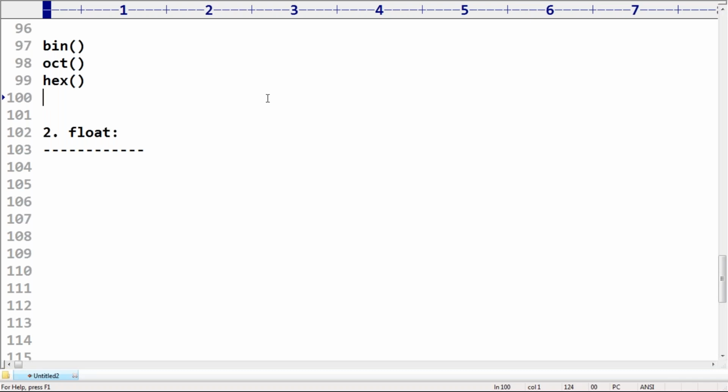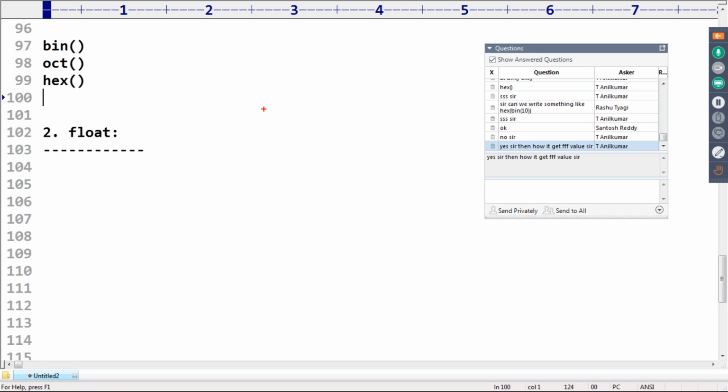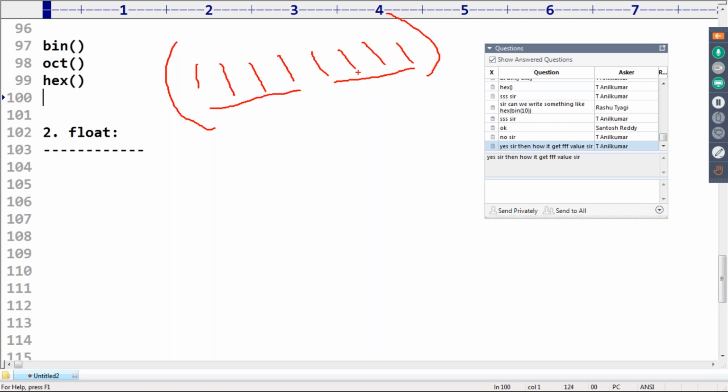Here, there is one small shortcut in mathematics that I want to tell. Just observe: 1 1 1 1 1 1 1 1 is there. This is the binary and I want to convert it into hexadecimal. Observe, 4 ones are there. 4 ones means what? 15.